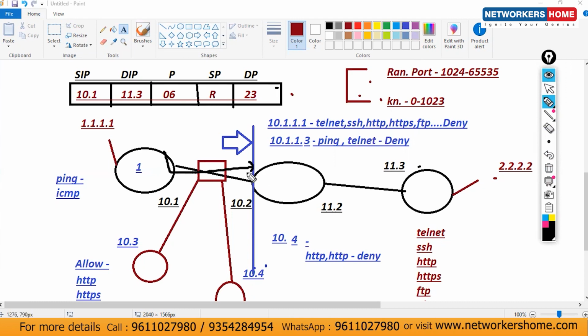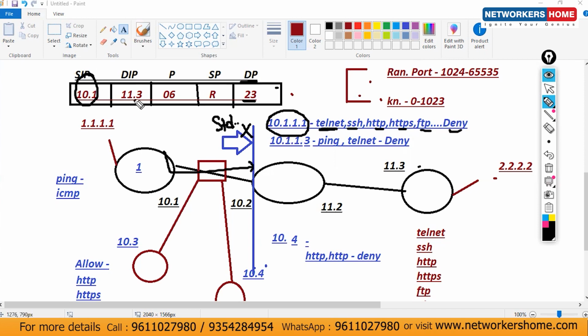Now let's consider you have configured a standard access list here, and according to this standard access list, telnet, SSH, HTTP, HTTPS, FTP traffic is denied. Standard access list will check only the source. So 10.1 is the source we have mentioned. What protocol am I using? Destination port 23 is mentioned here. So the traffic is blocked right here.